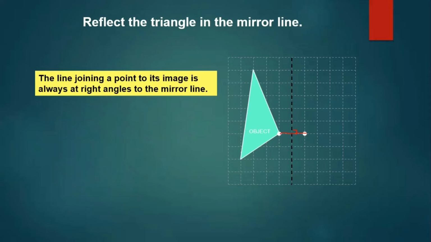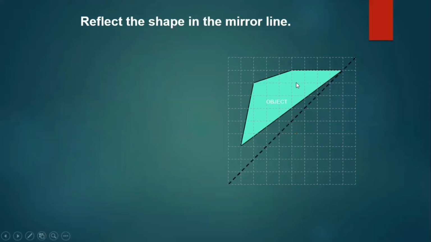Take another point. This distance is 1 unit here, so it goes 1 unit on the other side. The same thing happens with the other vertices. Here it is 1, 2, 3, and 4, so again 1, 2, 3, and 4 units go to this side, right? Let us take another vertex, and here it goes 1, 2, 3, and 1, 2, 3. Join it and this is our reflected image. Easy? Let's take one more question.